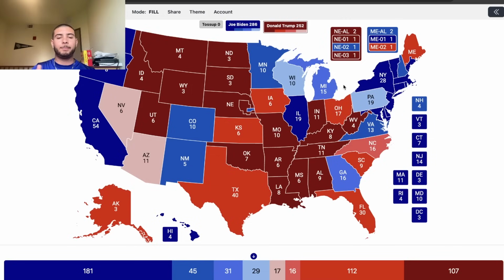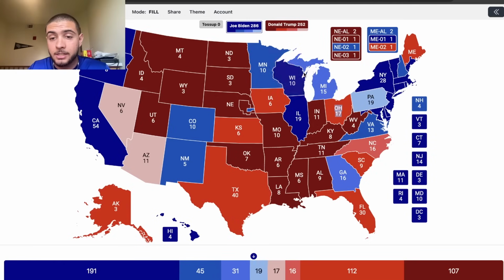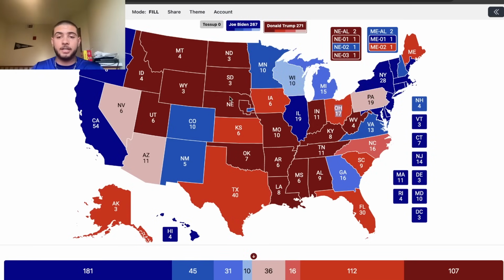If you were to win the popular vote by 4.5 points, this is what you would be looking at in terms of an electoral college result. And all Trump would really need to win is Pennsylvania. That is the only state he'd actually need to win in this scenario. I just think it's kind of funny Georgia goes lean Dem while Arizona's going tilt Republican, and I don't know why the model's doing that. But maybe if I look further into it, there could be a possible explanation. But let's say hypothetically Biden wins the popular vote by 4.5 points.